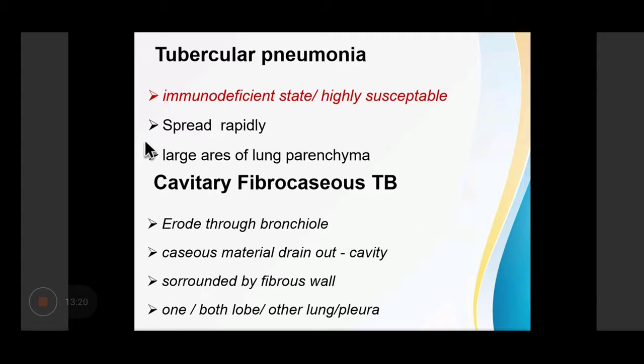The caseous material which is present inside the bronchiole can drain out or can be coughed out, leading to formation of a cavity. Now, this cavity is generally surrounded by a fibrous wall. Now, this can involve one lobe of the lung, both the lobes of the lung, can involve the other lung, or it can involve the pleura as well.